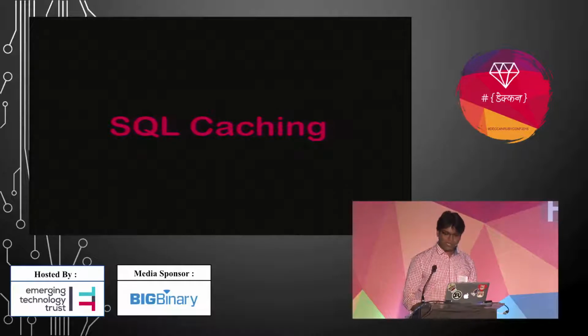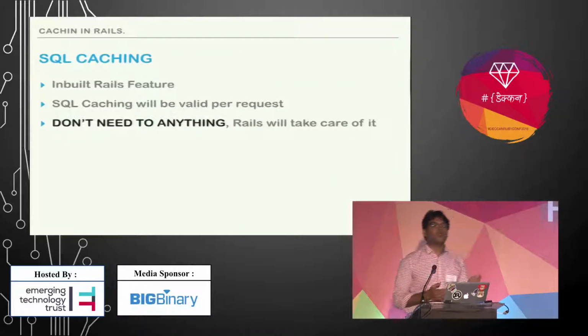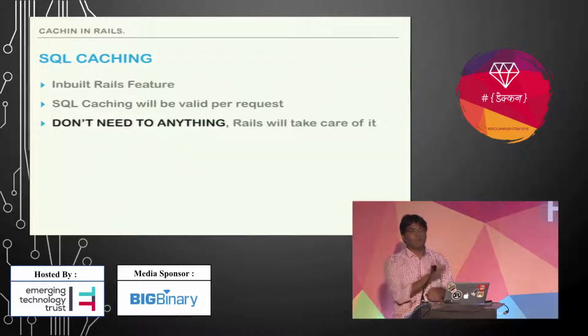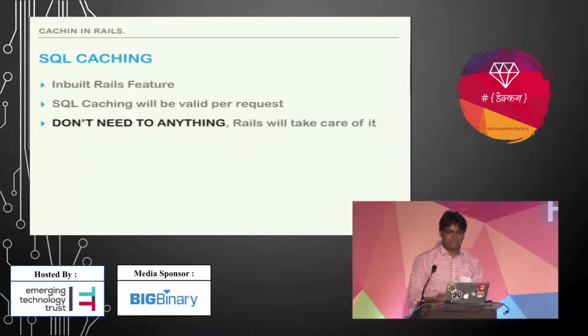Okay, SQL caching is an inbuilt feature that we all know. So we don't need to do anything; Rails will take care of it. Suppose in your action you define Post.all in some line, and after a second or third line you define the same Post.all. From the first line, it will fire the query and save that result set into the cache memory. For the second call, it will fetch from that cache memory. It will not actually fire the query again to the database.